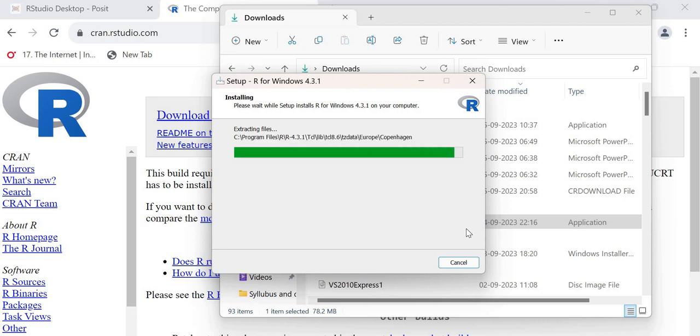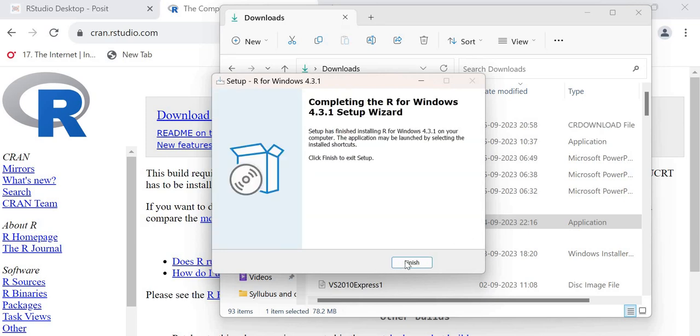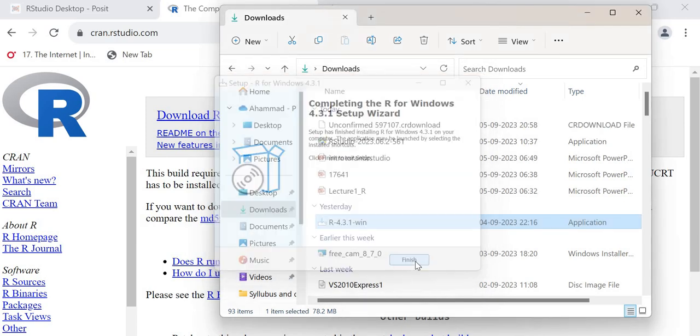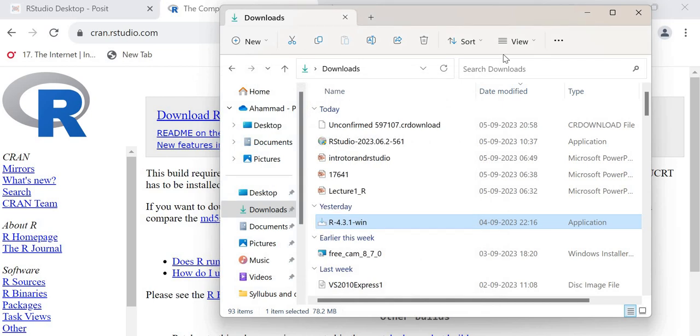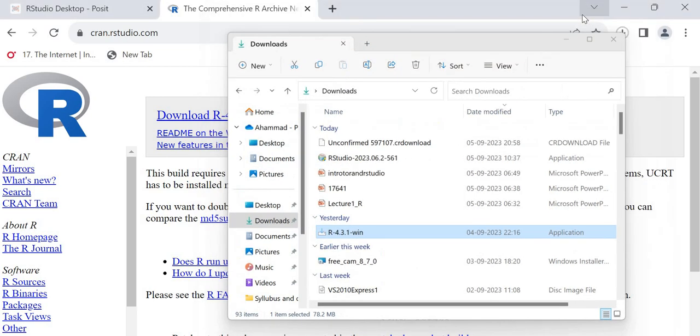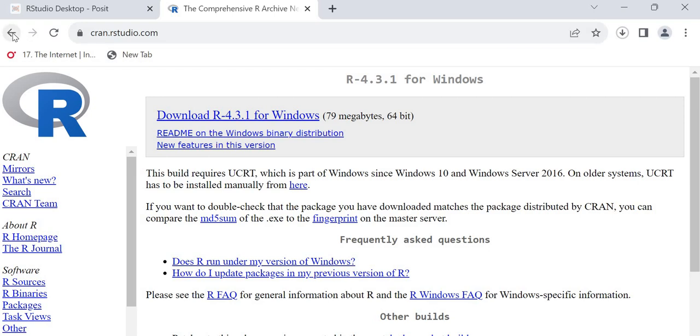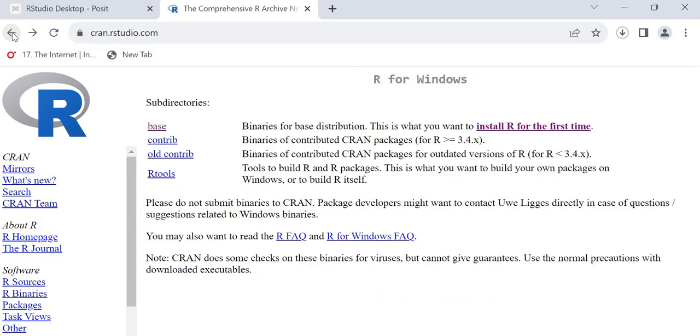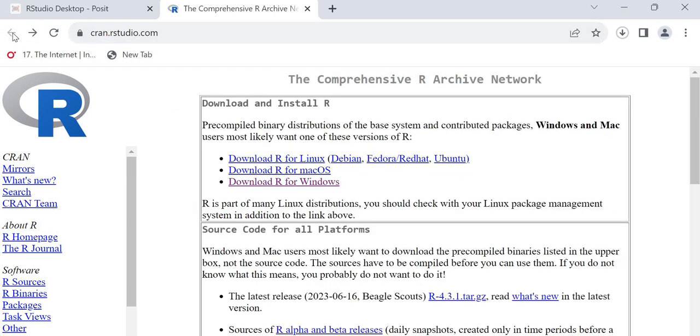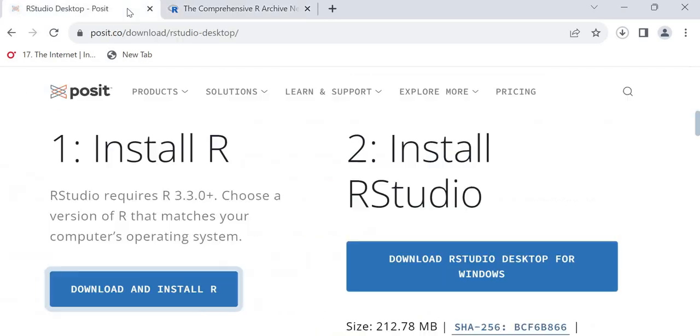So after installing this R installer, we have to move to the other application, R Studio. So click on finish. So now after finishing this, again we move on to the website. Come back to this first page.